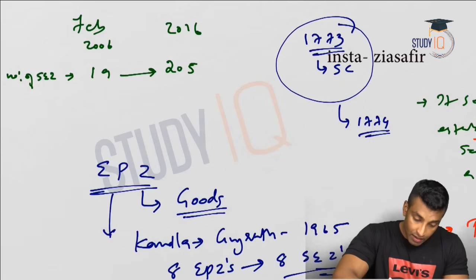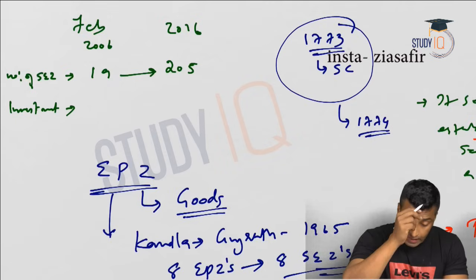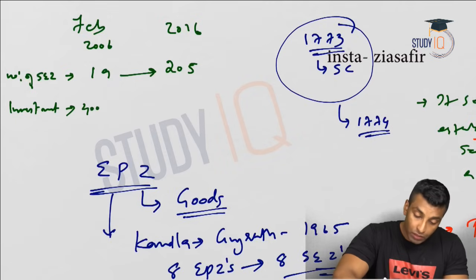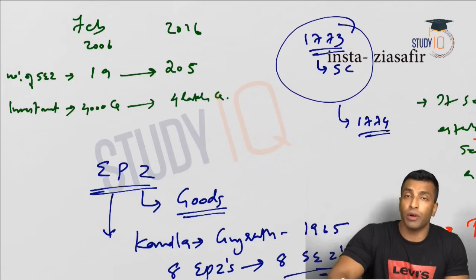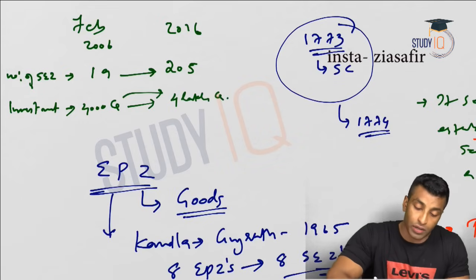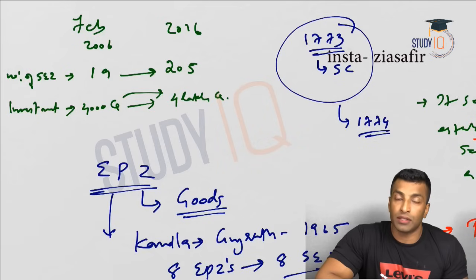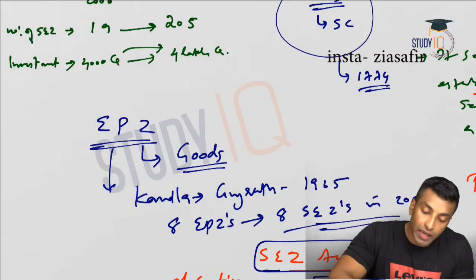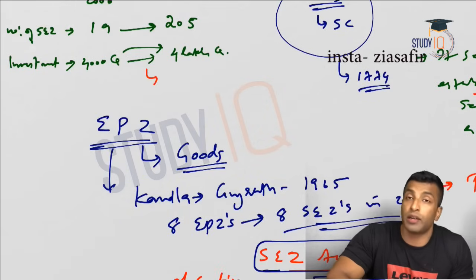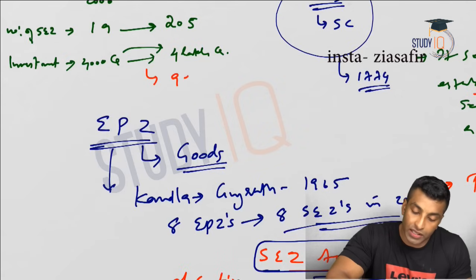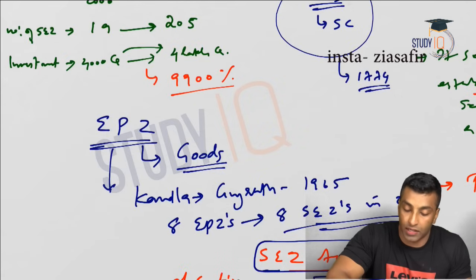Then investment in 2006 was 4,000 crore. Now it has increased to 4 lakh crore. So again you can see around 100 times increase there. Now 100 times increase means what percentage change? 9,900 percent change.